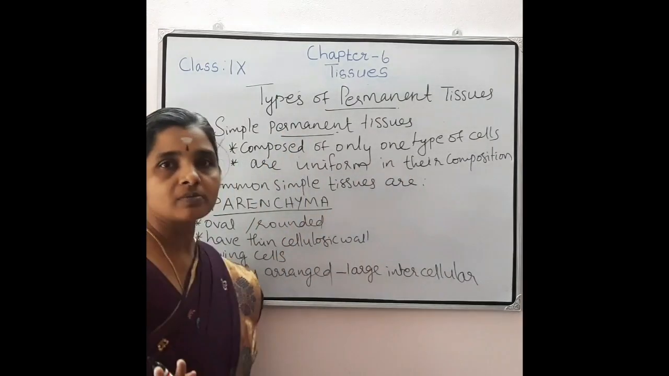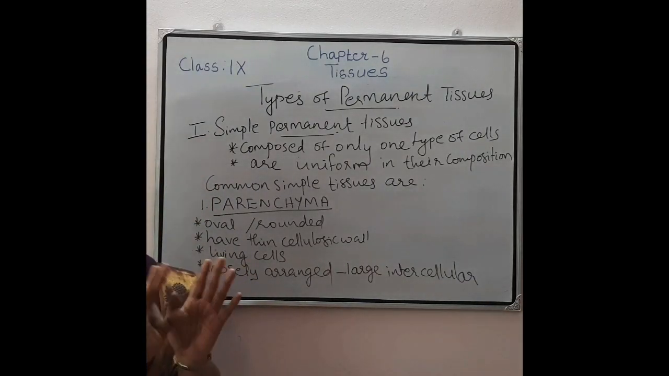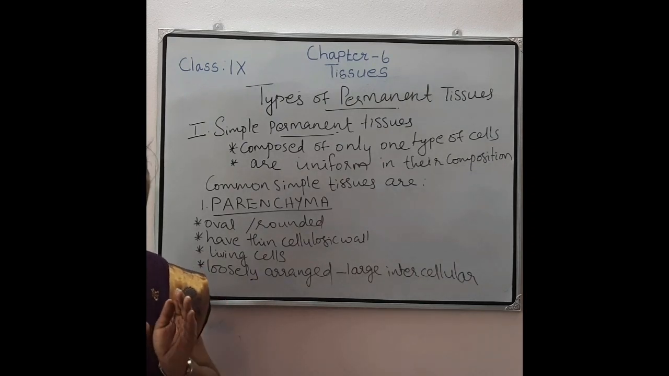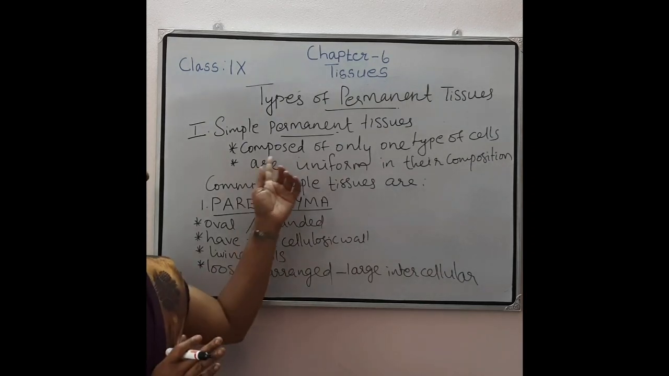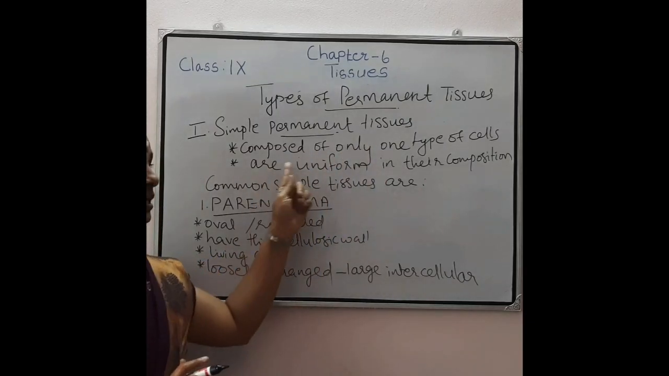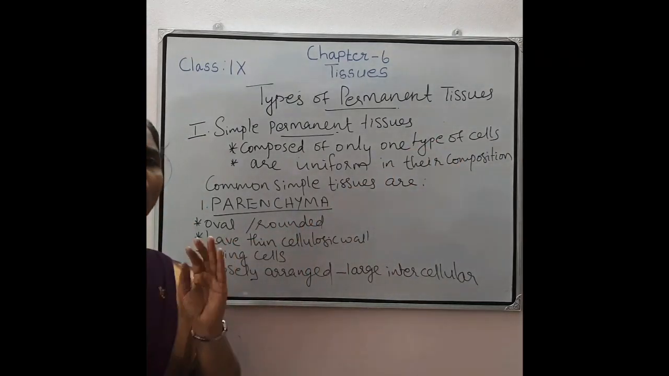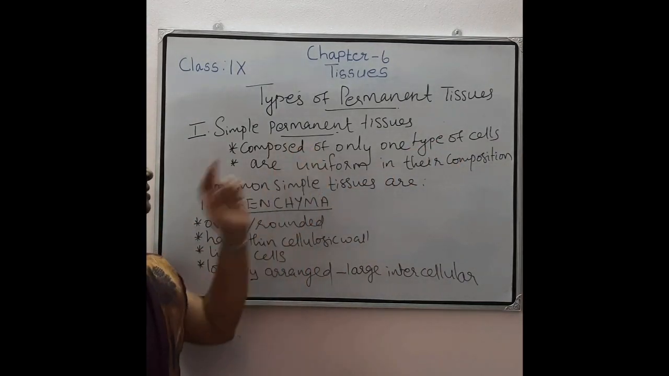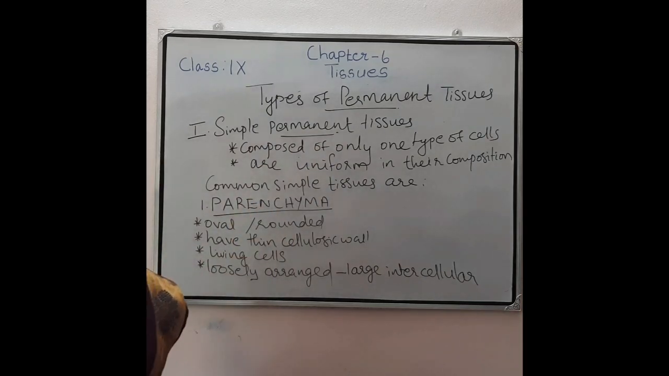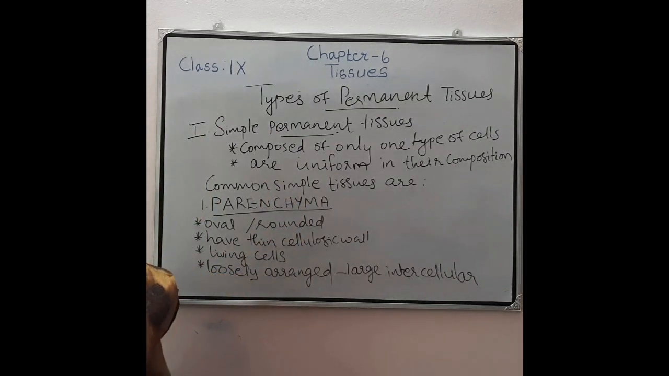So how many types of cells are present in that tissue? All the cells are similar in their structure and they are performing the same function also. So they are composed of only one type of cells, thus they are uniform in their composition. That means we can see only one type of cells in simple permanent tissues. And there are some common simple tissues. The first one is parenchyma. It's a common simple permanent tissue.